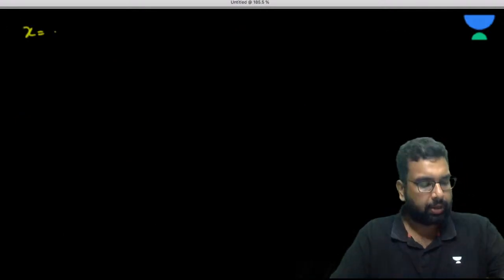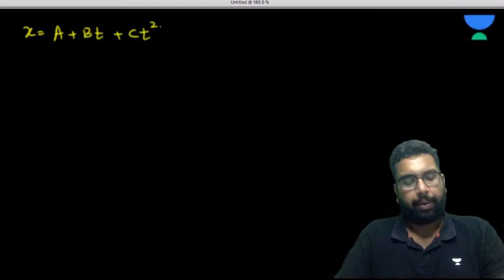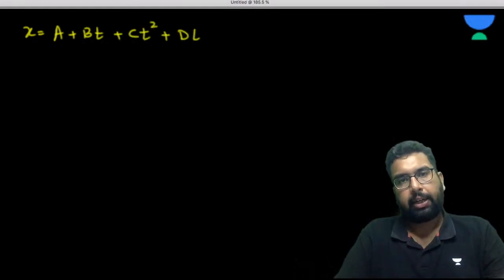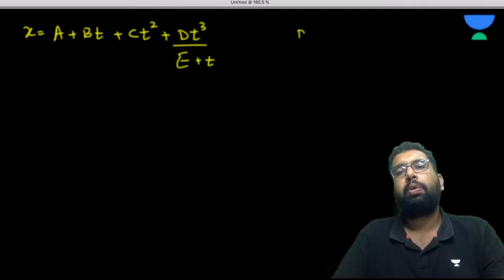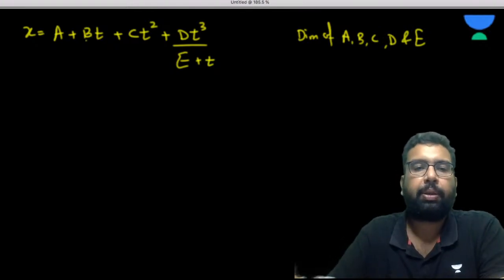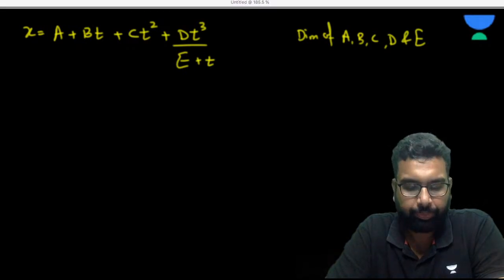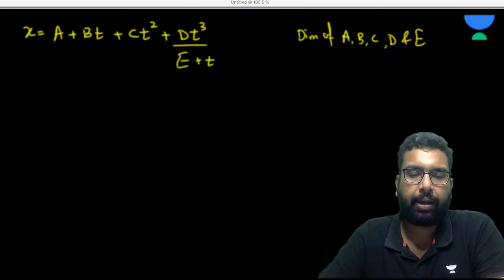So x is equal to, let's suppose, a plus bt plus ct square plus dt cube upon e plus t. Here we need to find the dimension of a, b, c, d and e. Can you get the dimension of a, b, c, d and e? Please go for it. Can we try doing that?